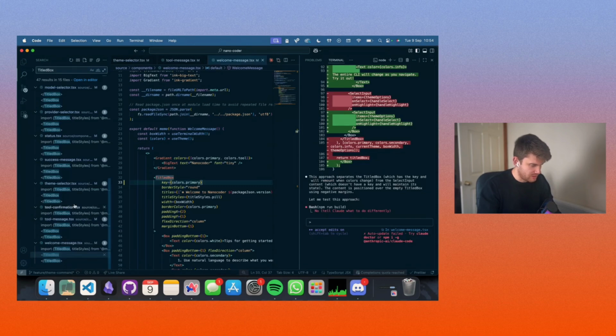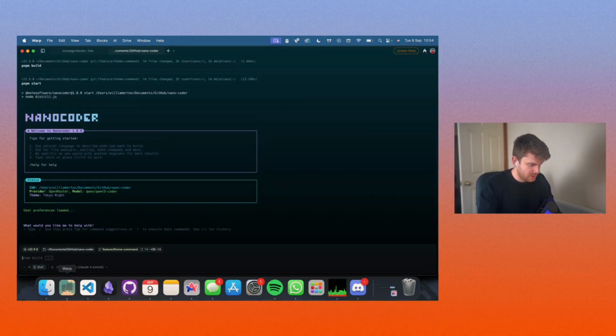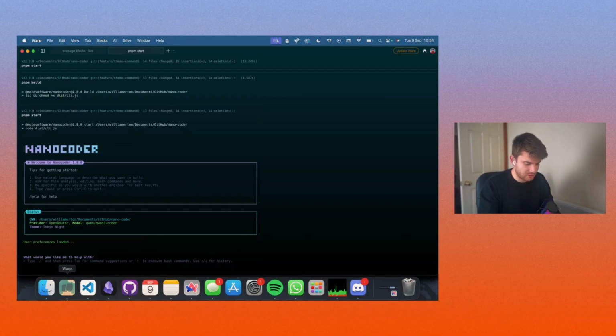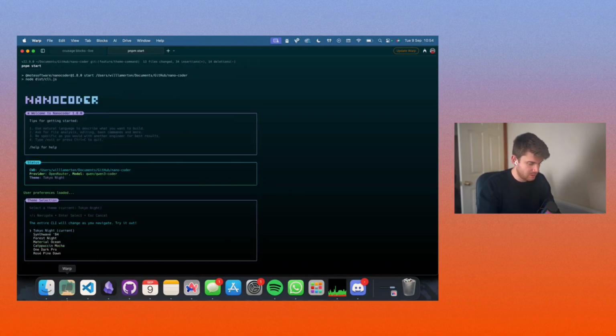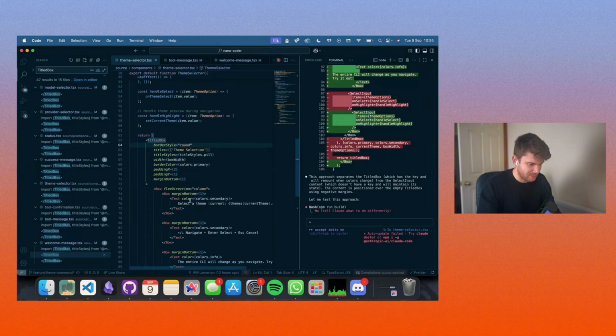Now we should be able to go theme and yeah, everything. Oh, where's the theme selector? Don't want to do the theme selector. That was the exact issue I'm trying to avoid here. Remove the key. Don't want it here. Let's rebuild again. Oops. But now we should see every single title box change other than the theme selector. Yes, correct.